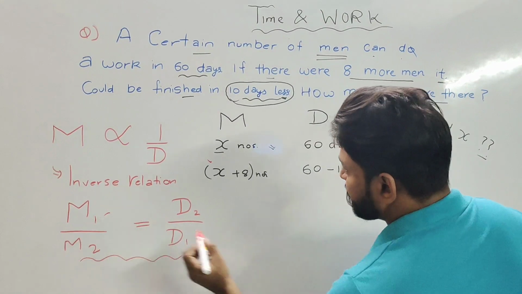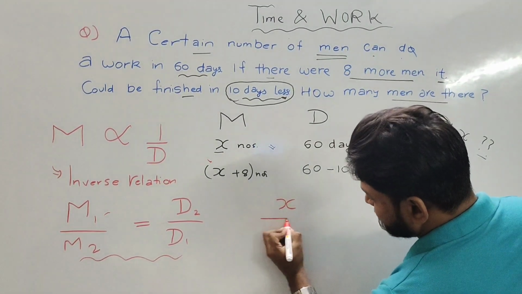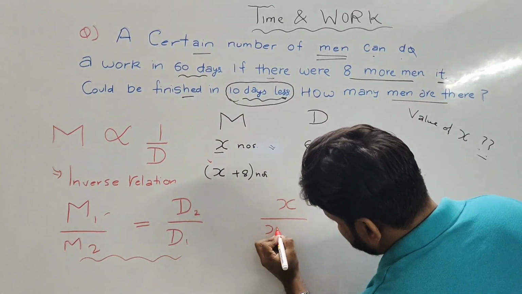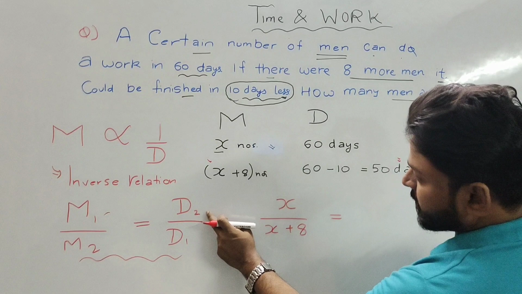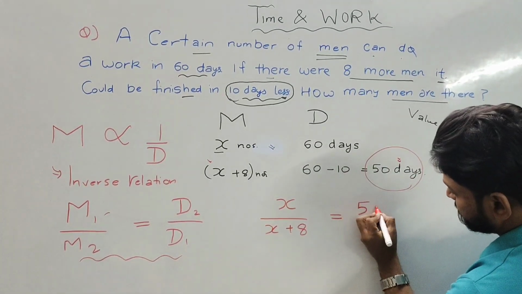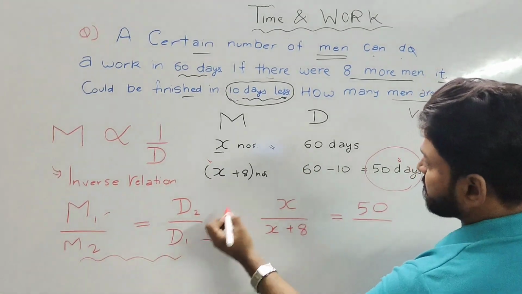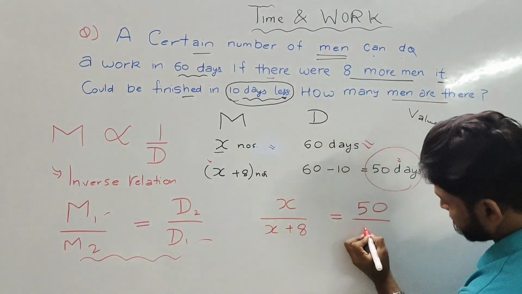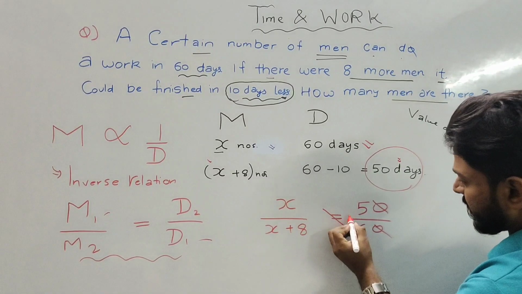You see there is M1, so you write the number of men M1, that is x, divided by M2, so write x plus 8. This is equal to D2, so you write 50 in the numerator, and D1, which is this 60 days, in the denominator. So cancelling 0 with 0, then we can cross multiply.